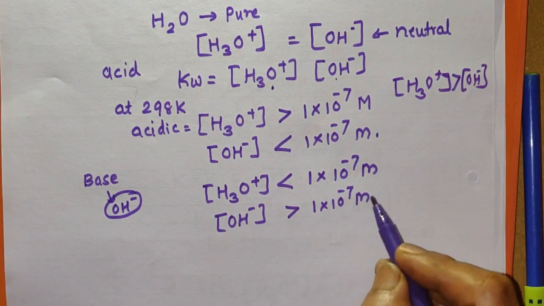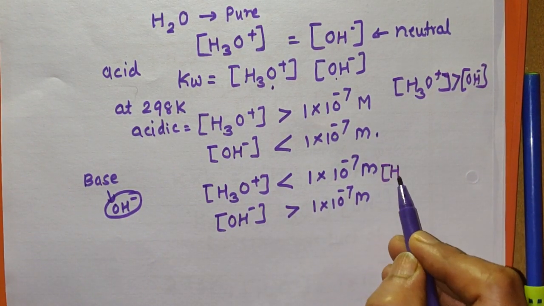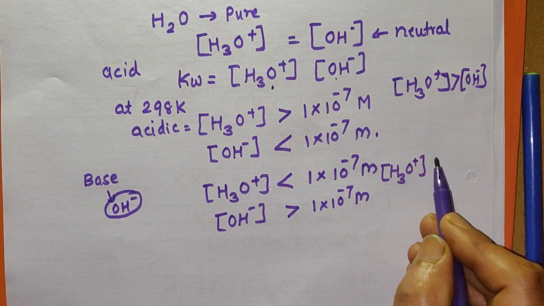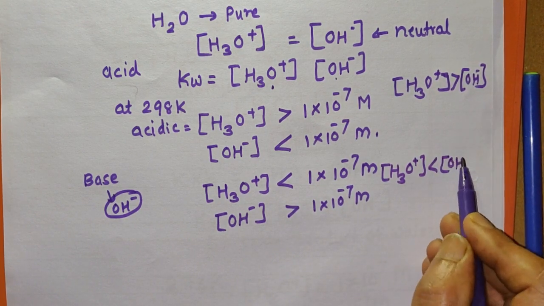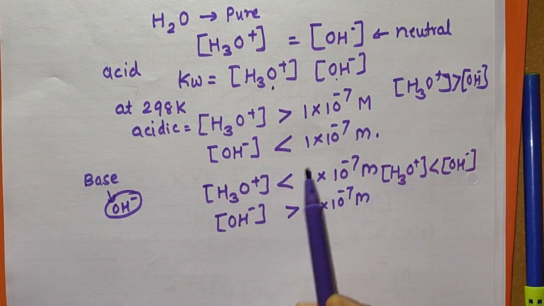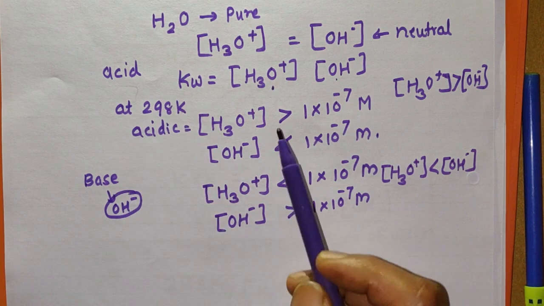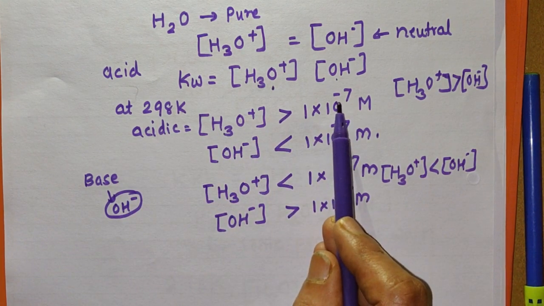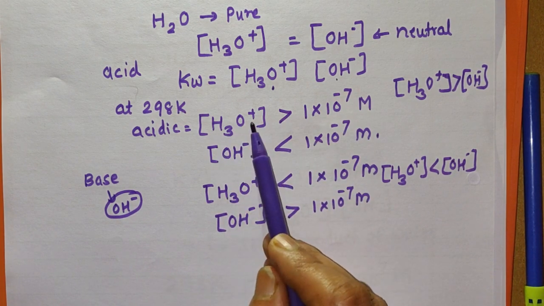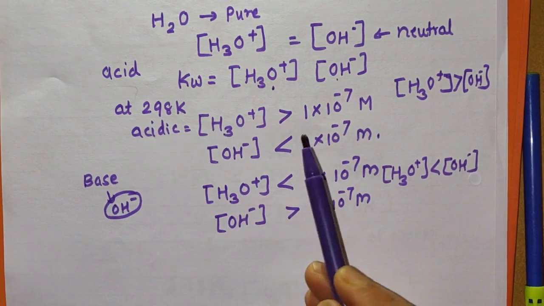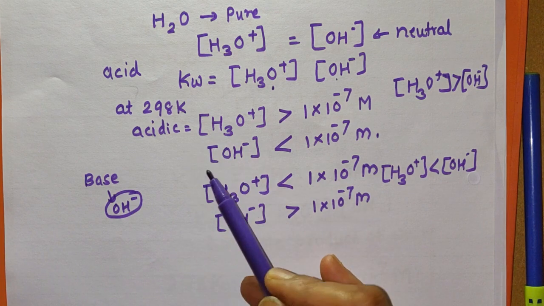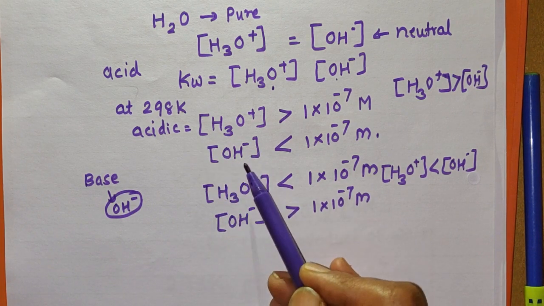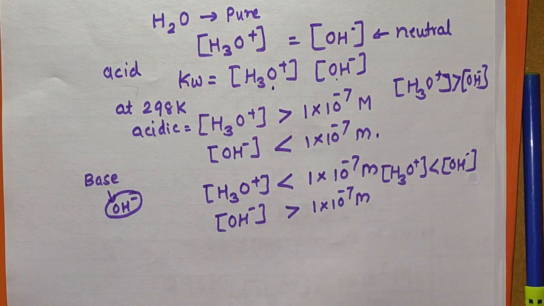And for a basic solution, the concentration of H3O plus must be less than the concentration of OH minus, right? And what are the values at 298 Kelvin? For an acidic solution, the concentration of H3O plus is greater than 10 raised to minus 7 mole per dm cube, and the concentration of OH minus will be less than 10 raised to minus 7.